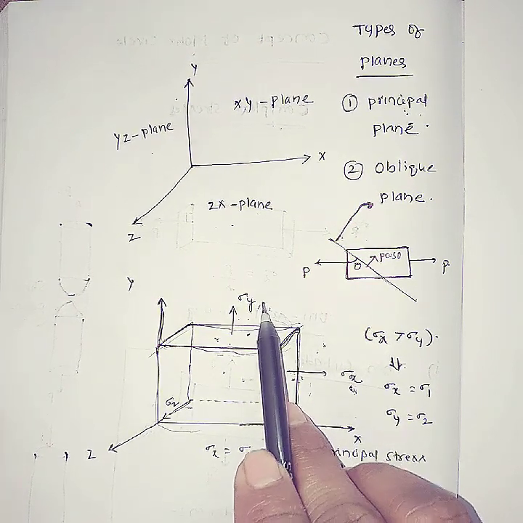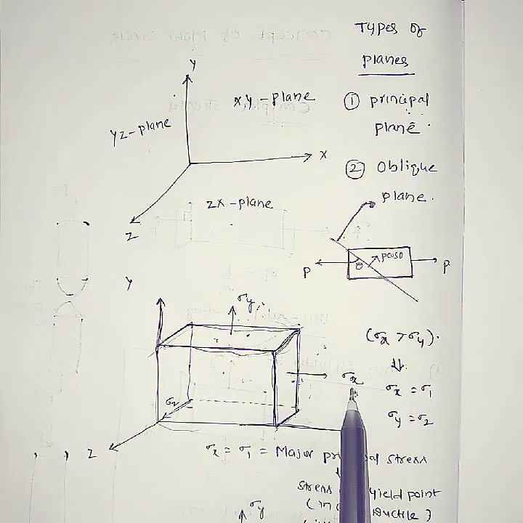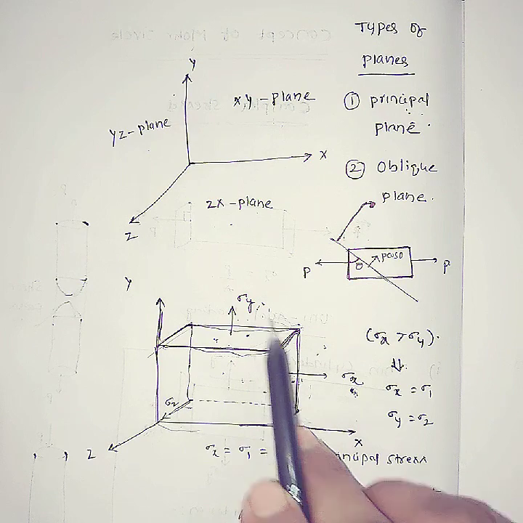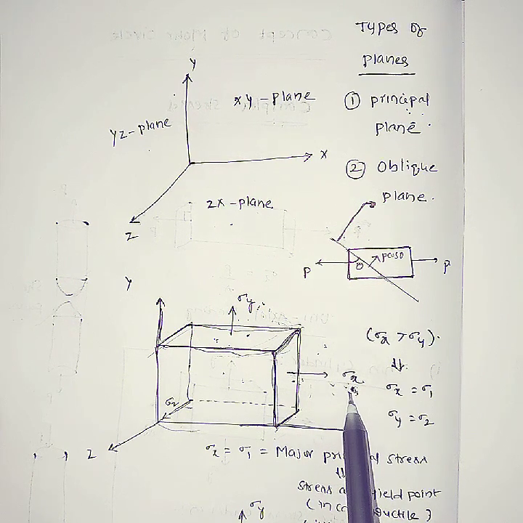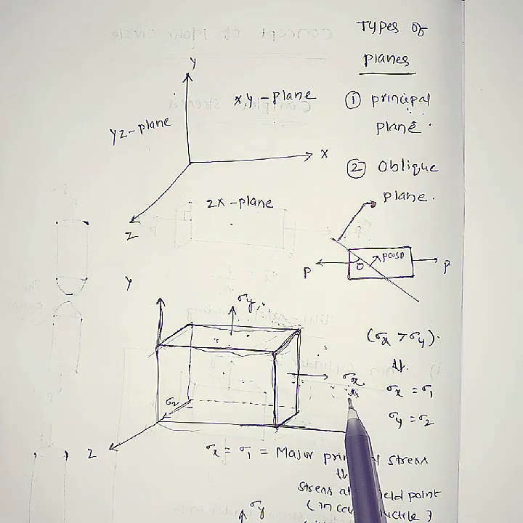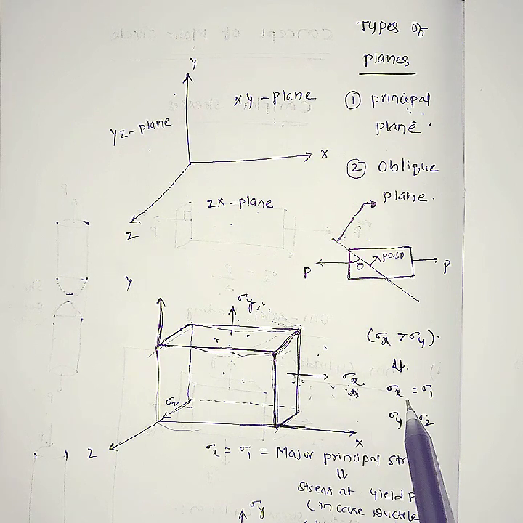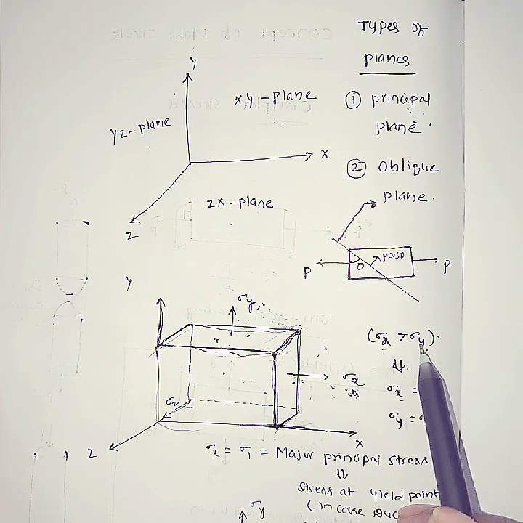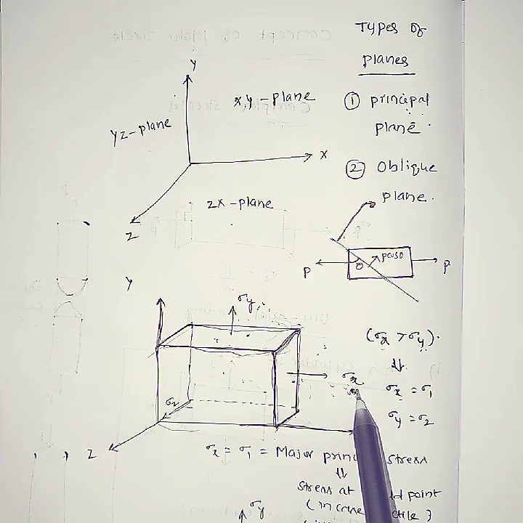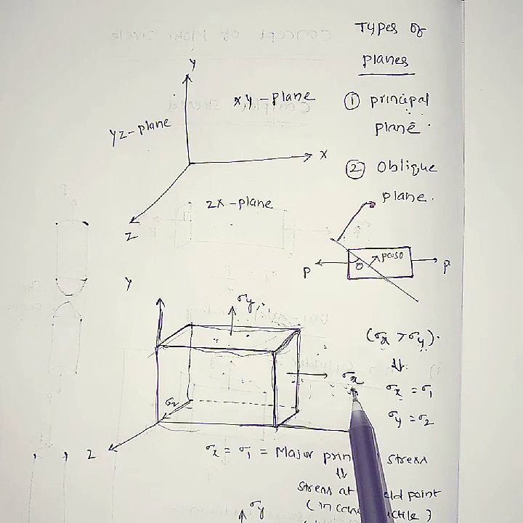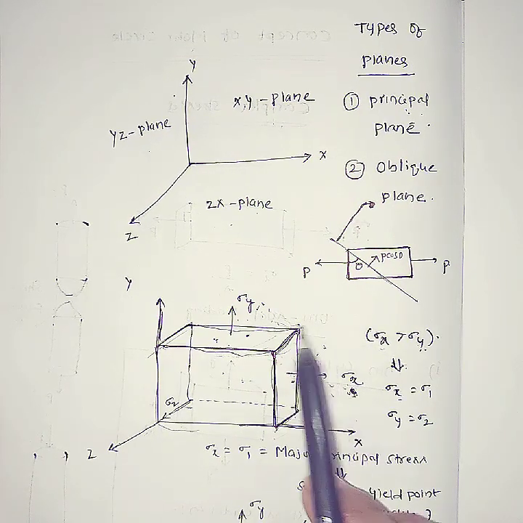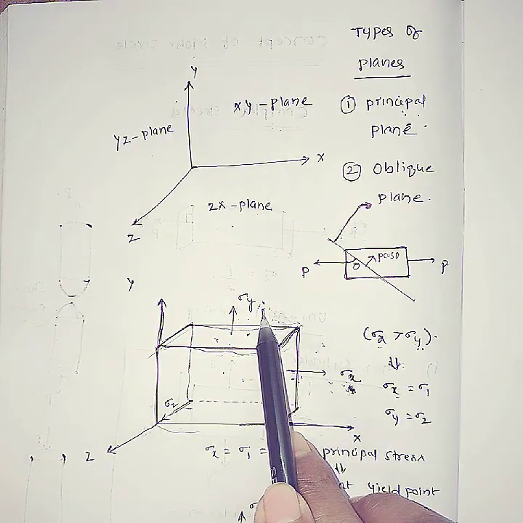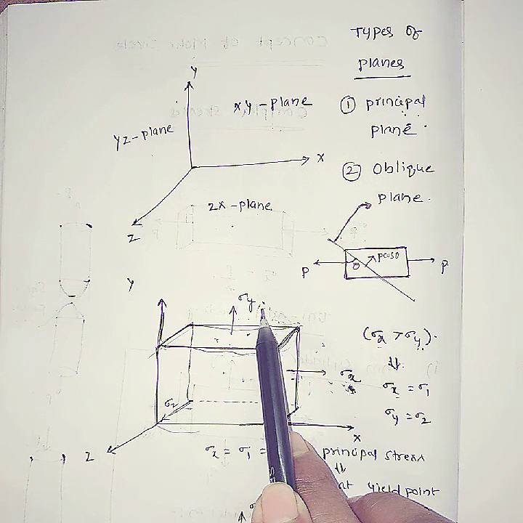Sir, you are saying that this is also a principal plane. That means which one is maximum? Principal planes are of two types: one is major principal and the other is minor principal. Suppose imagine this stress sigma x is greater than sigma y. Sigma x greater than sigma y means this stress will be maximum. Now is this a principal plane or not? This is called the major principal plane and this is called the major principal stress. And this is also a principal plane. This is called the minor principal plane, and this stress is called the minor principal stress.